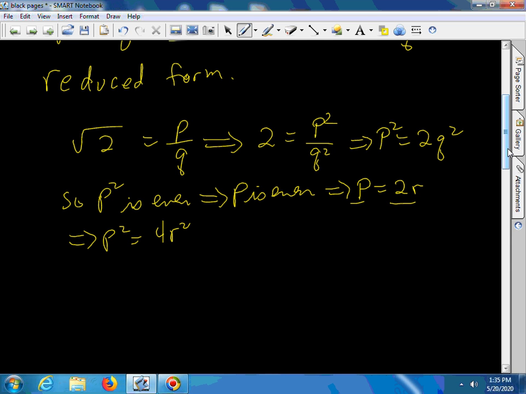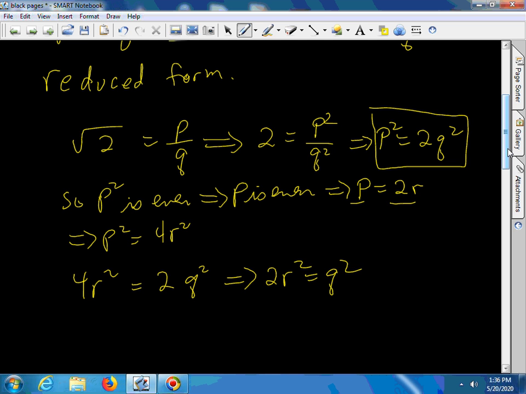So I come back to my formula, and I now have p squared, which I write that way, is equal to 2q squared. Dividing both sides by 2, I get that q squared is a multiple of 2. So q squared is even, but that implies that q is even.